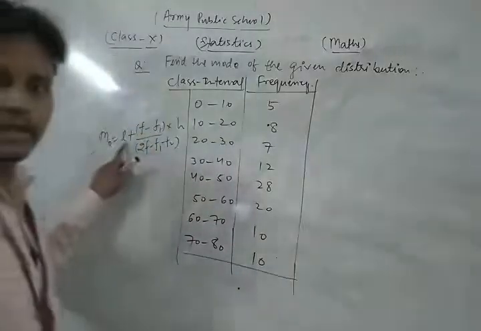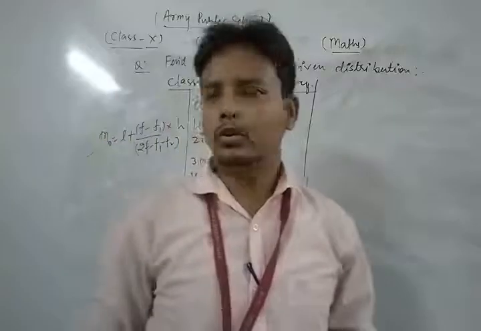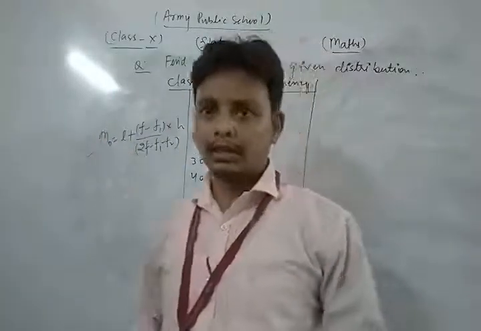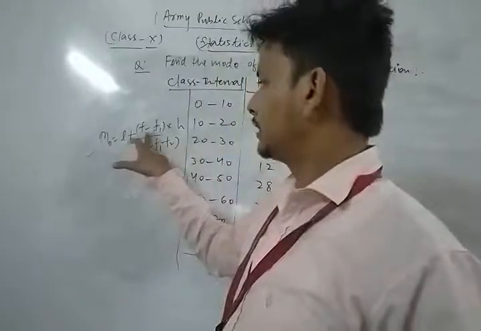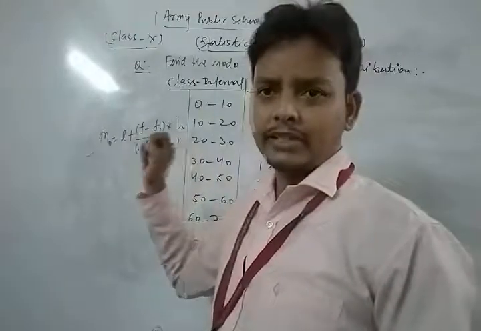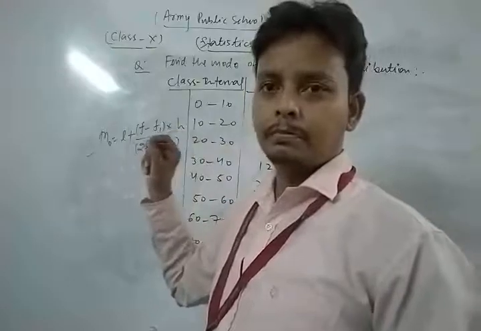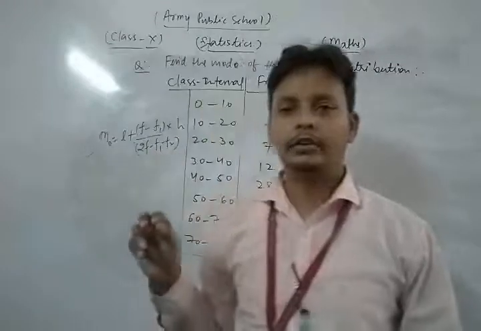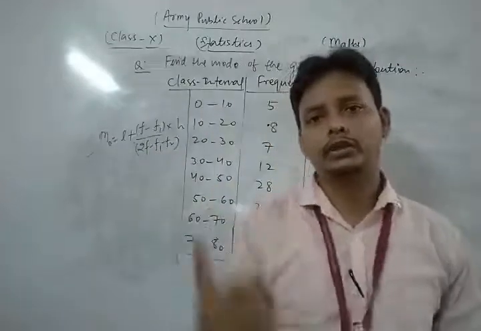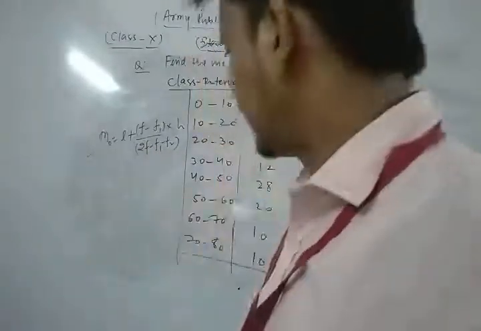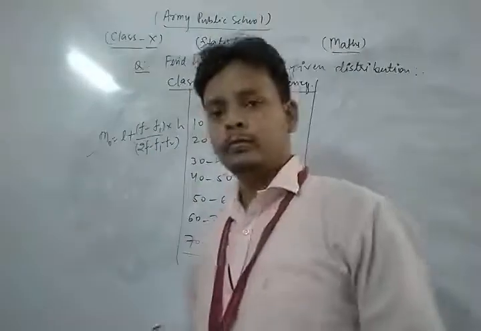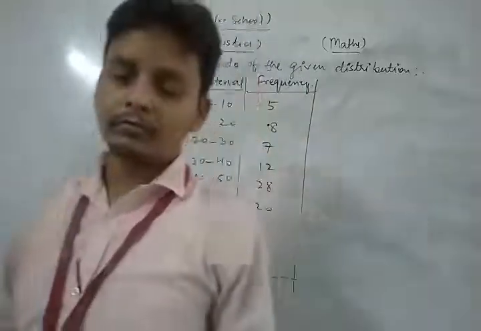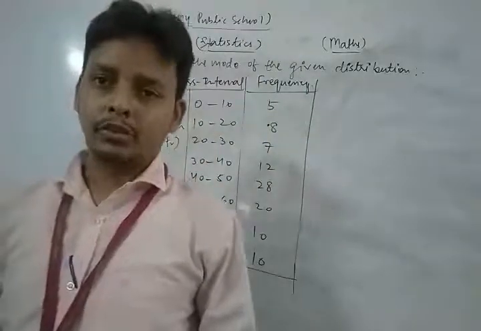So here L is the lower limit of the modal class. f is the frequency of the modal class. f1 is the frequency of the class just preceding the modal class. f2 is the frequency of the class just following the modal class. And here h is the class size of the modal class.